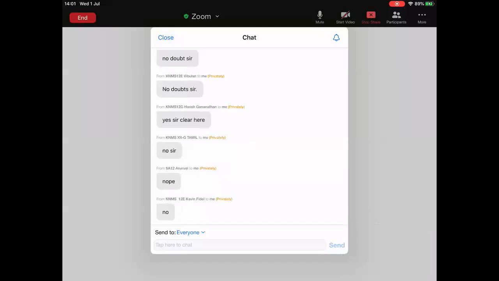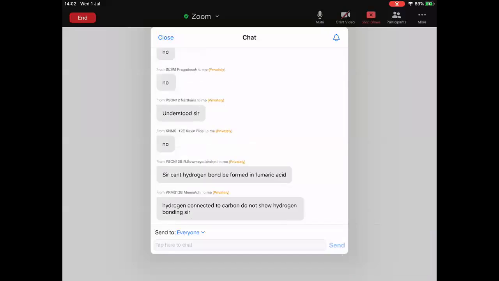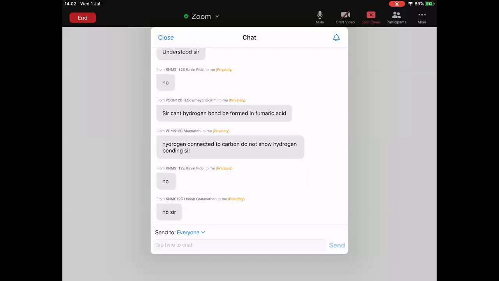Right. Completed everyone. So the malic acid, fumaric acid comparison is also completed. Followed everyone? Now in acidic strength, the last topic. One student is asking, can't hydrogen bond be formed in fumaric acid? Hydrogen connected to carbon does not show hydrogen bonding. That is correct. Hydrogen which is bonded to carbon cannot form hydrogen bonding. So one student has given the correct answer. Any more doubts? Please respond.